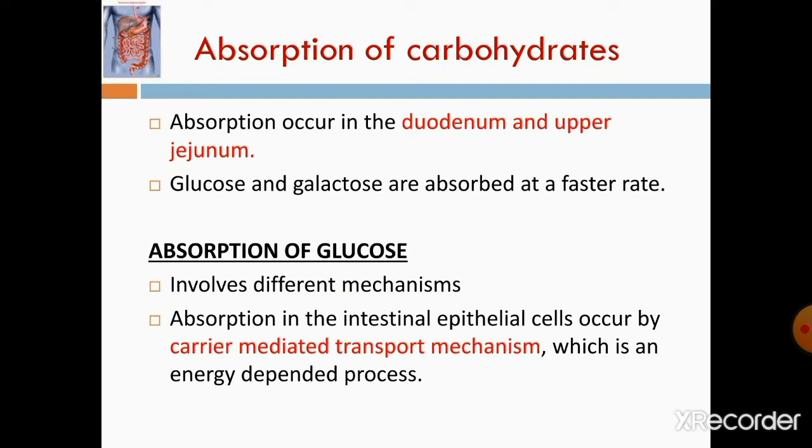Glucose is absorbed by different mechanisms. Absorption in the intestinal epithelial cells occurs by the carrier mediated transport mechanism, which is an energy dependent process. So there is a carrier for the transport mechanism.